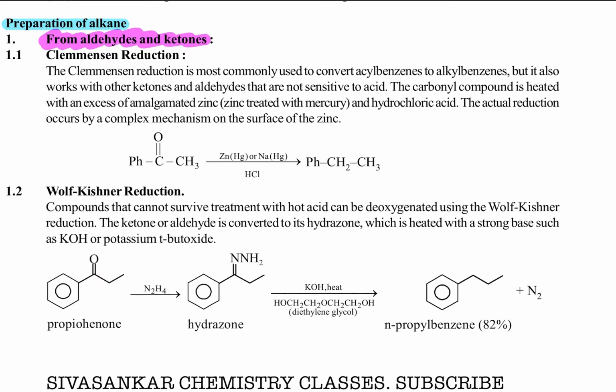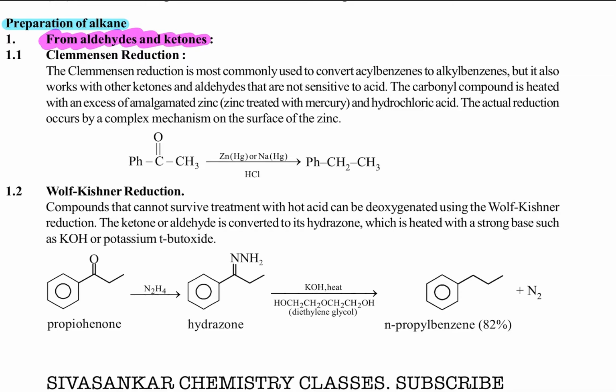To prepare alkanes from aldehydes and ketones, two well-known named reactions are there: Clemmensen reduction and Wolff-Kishner reduction. Both reductions convert aldehydes and ketones to hydrocarbons, that means alkanes.